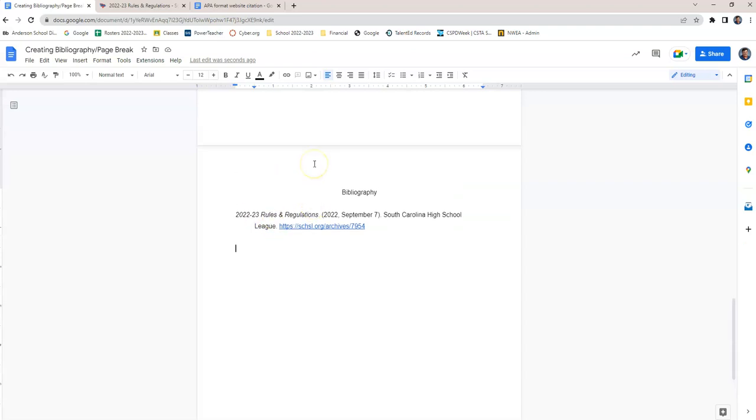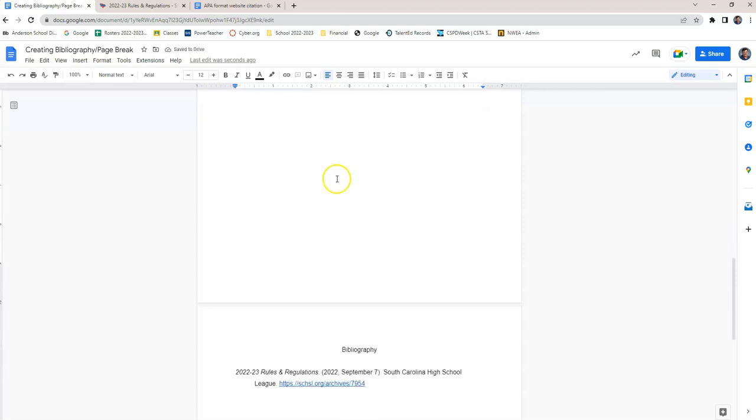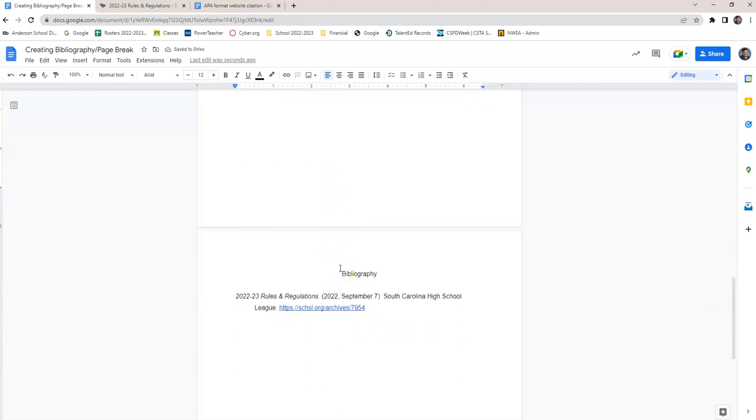So make sure you insert a hard page break where this will always be at the top. And I'll show you, I can just hit enter a couple of times. Now, I've gone down, but it's still at the top. That's what a hard page break does. Use this to record your sources.